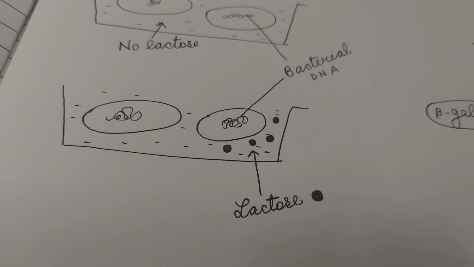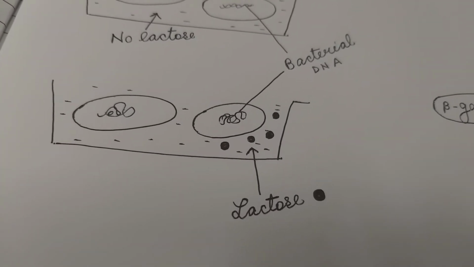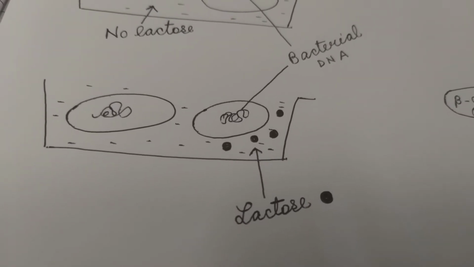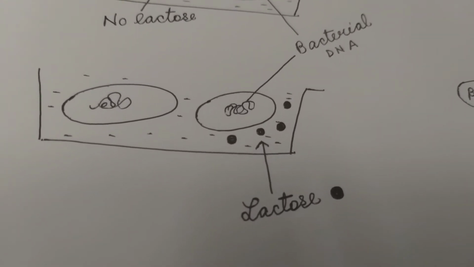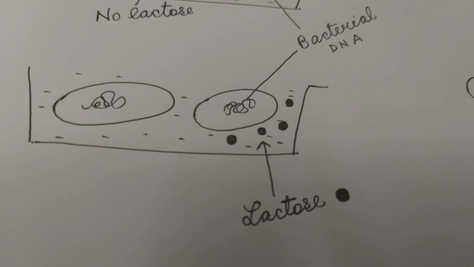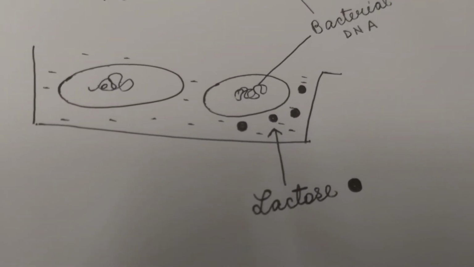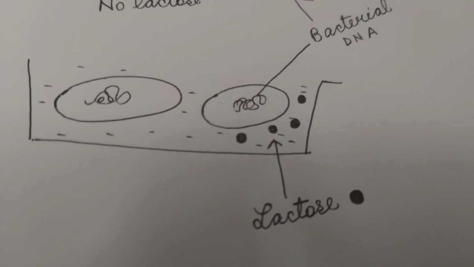The bacterial cells, E. coli, are allowed to grow in a culture medium. Let us suppose a nutrient like lactose is introduced into the culture medium. Lactose is a metabolite, a nutrient for E. coli.